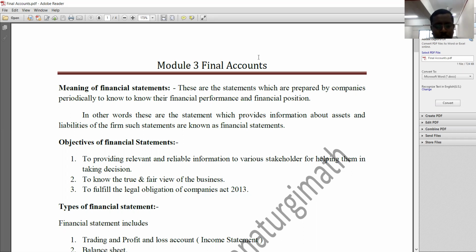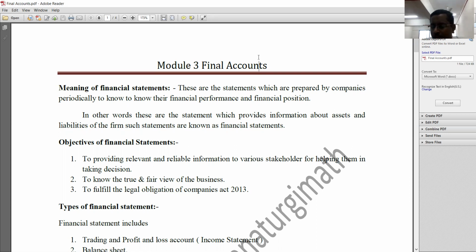In final accounts, we are going to ascertain the results of the business. What are those results? Whether the firm is running in a profit or it is running in a loss. How is the liquidity position of the firm and how is the solvency position of the firm? We are going to determine all these things with the help of what? With the help of final accounts.